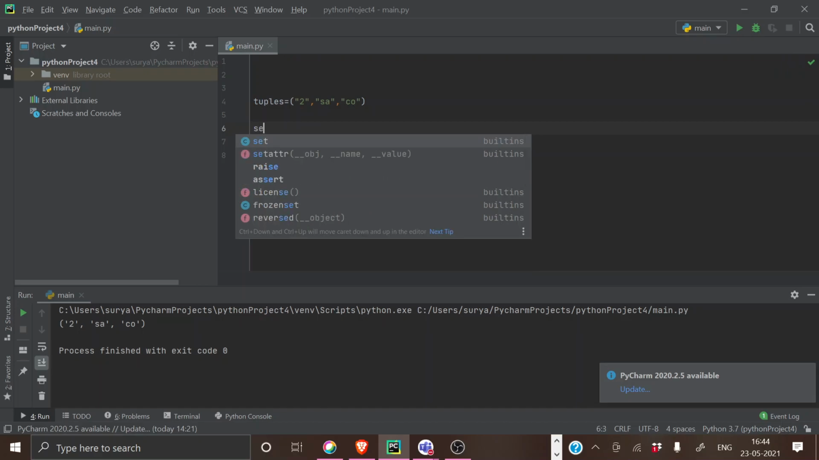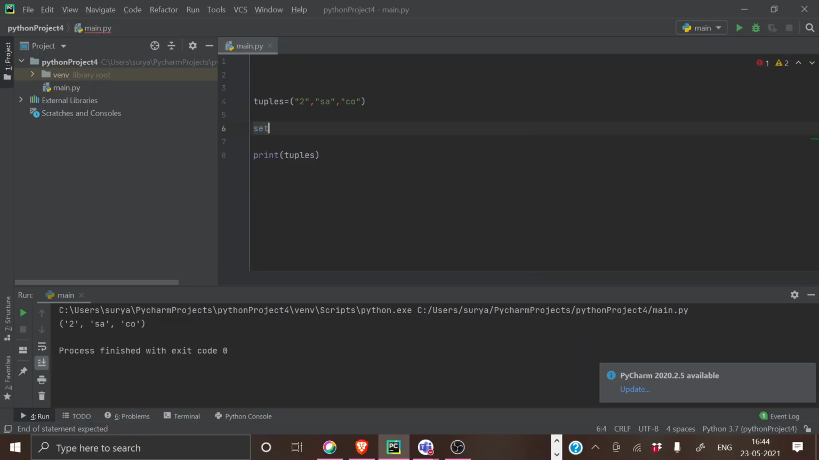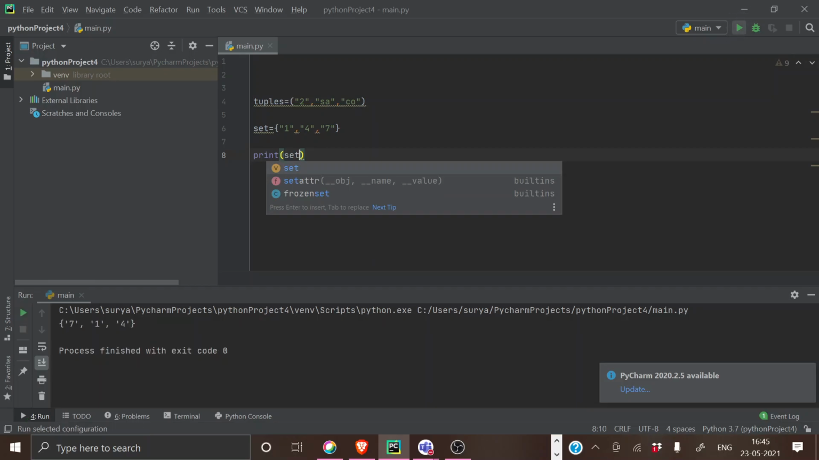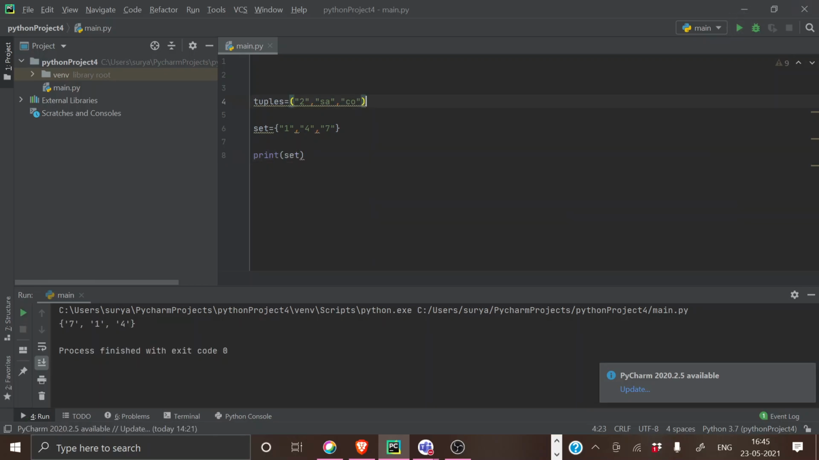Sets are much more simple. They are just used to randomize things. If I'm giving 1, 2, 5, or if I'm giving a set, see, I've given 147 and it's coming 714. So what a set basically does is randomize things.